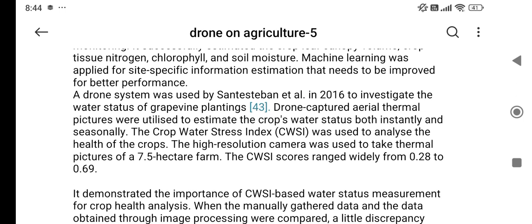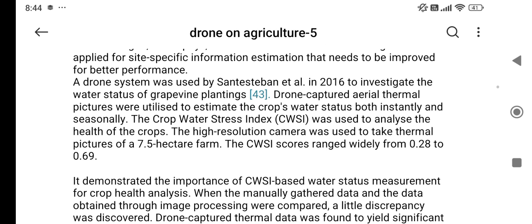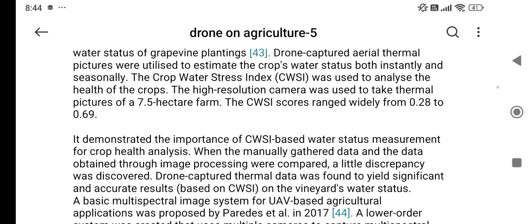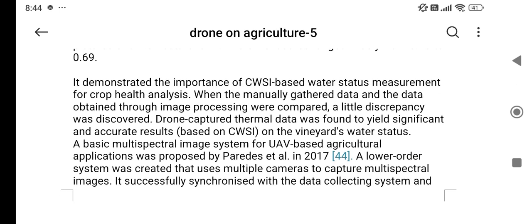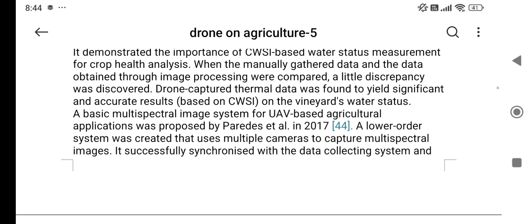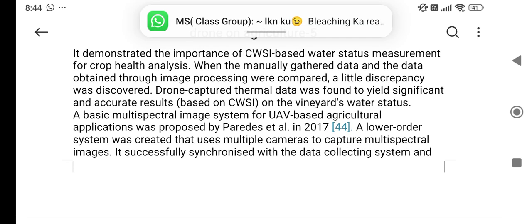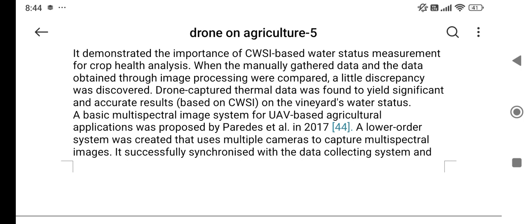In 2016, Santesteban investigated the water status of grapevine plantings. The crop water stress index was used to analyze the health of the crops. It demonstrated the importance of CWSI-based water status measurement for crop health analysis. When the manually gathered data and the data obtained through image processing were compared, a little discrepancy was discovered.